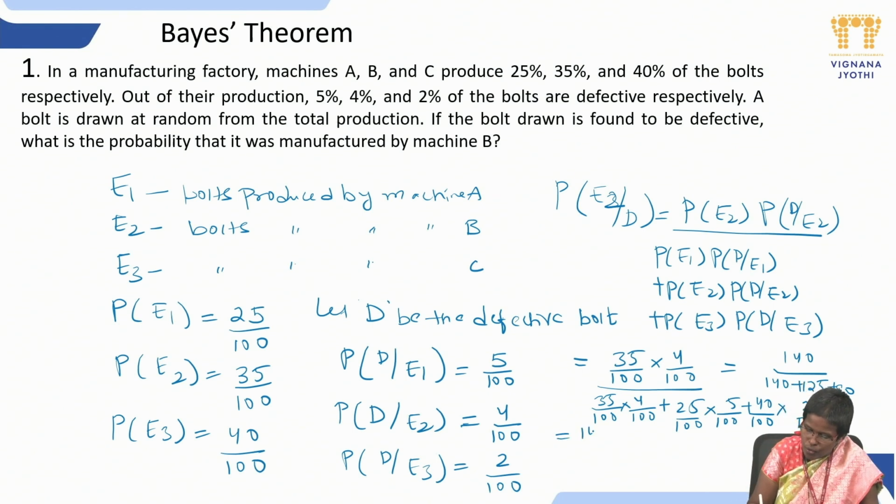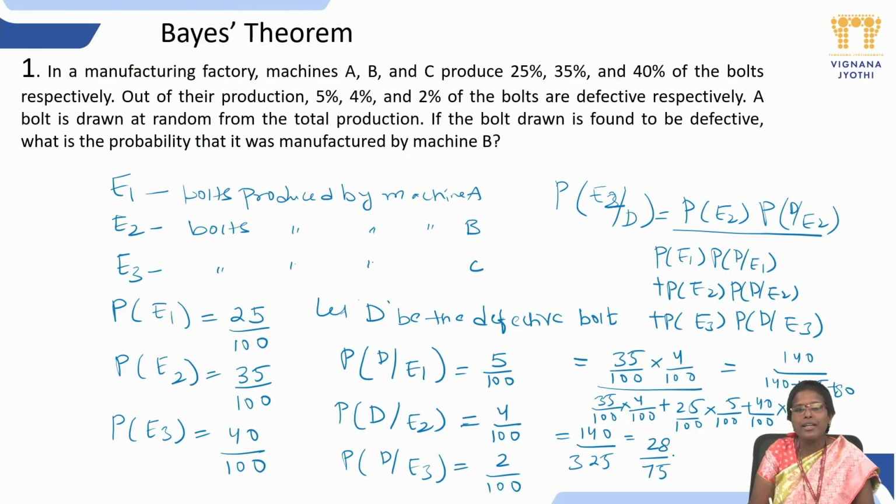This is nothing but 140 by, 140 plus 80 means 220, 220 plus 125 is 325. If we simplify this one, it cancels by 5, so this is the probability of getting the defective bolt from machine B. What is the value we get? 28 by 65. Okay, is it clear?